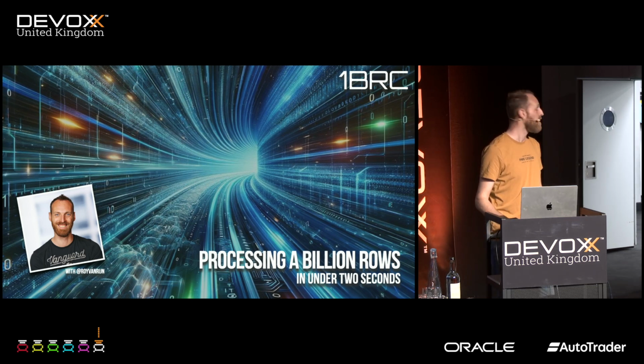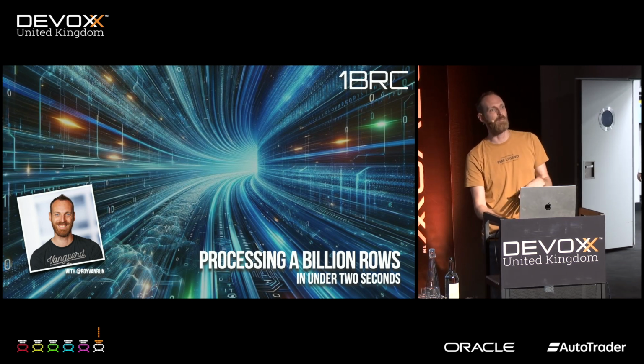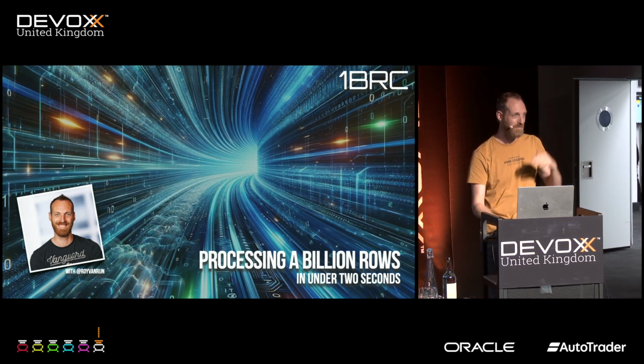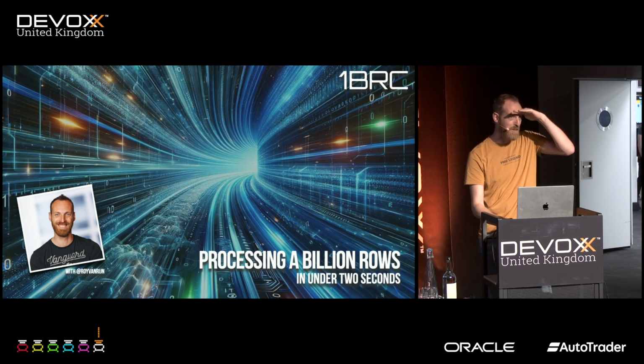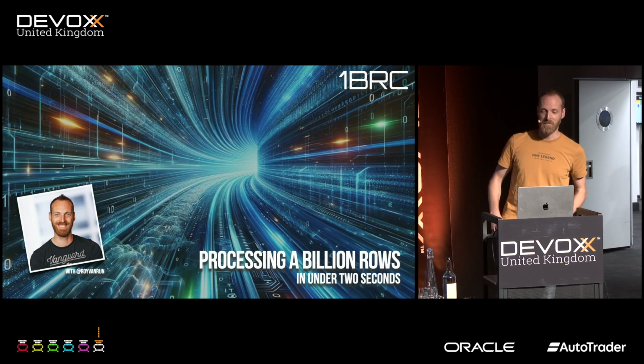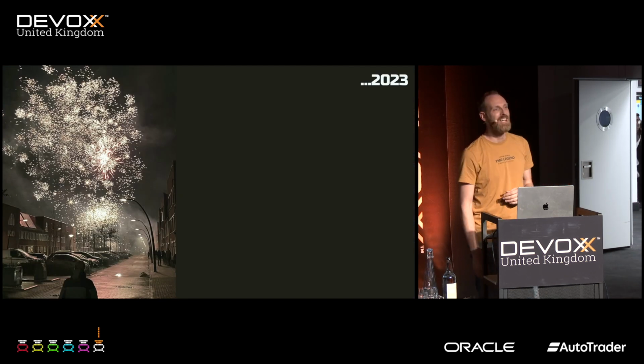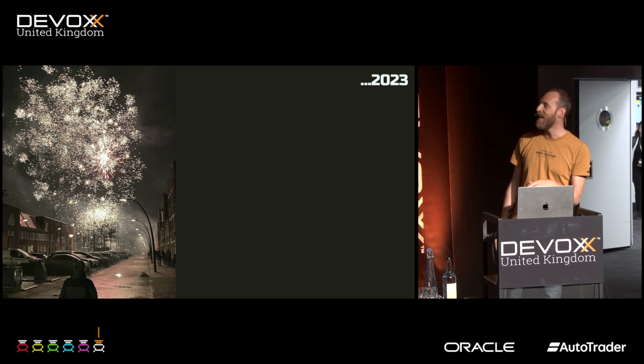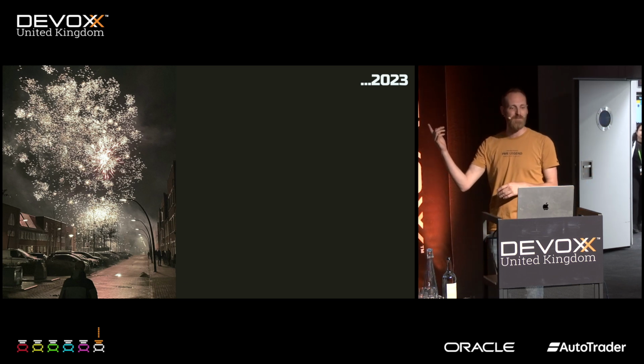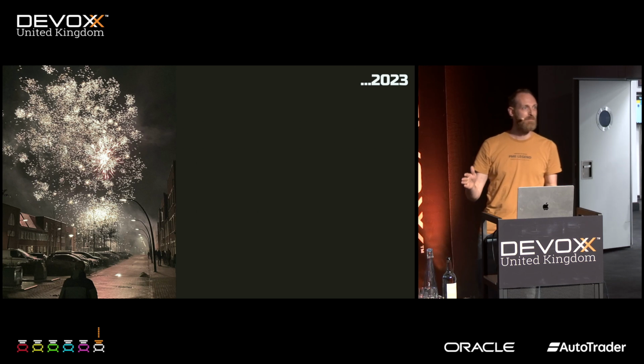Let's start. Is there anybody here who competed in the 1 billion row challenge? Nobody? I did. So let's start the scene. This was New Year's Eve. Had a great time.